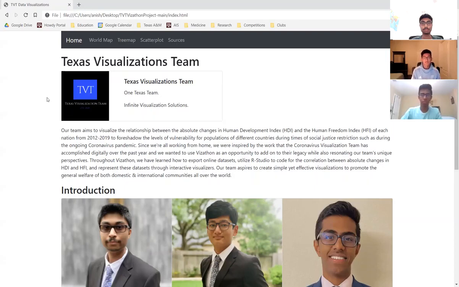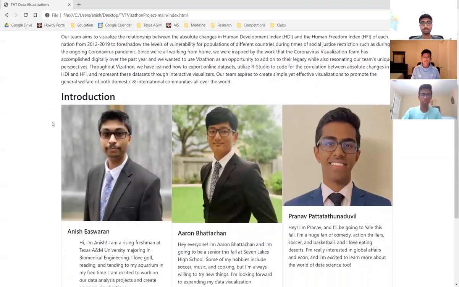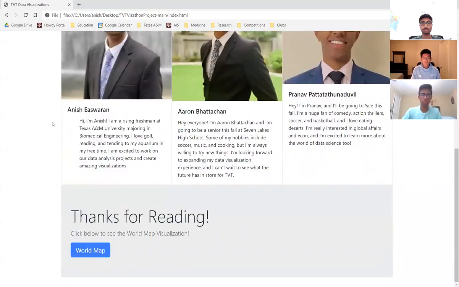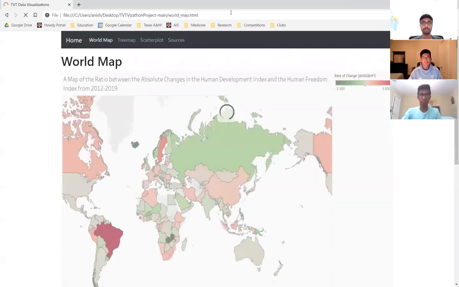For context, the Human Development Index is a UN indicator considering standard of living, education, and life expectancy. Additionally, the Human Freedom Index is a Cato Institute index that encompasses social, civil, and economic freedoms.